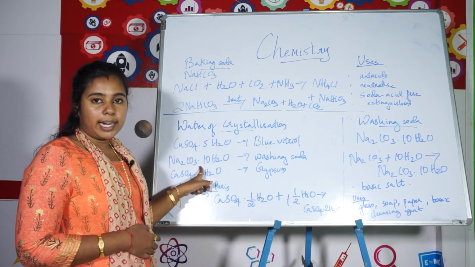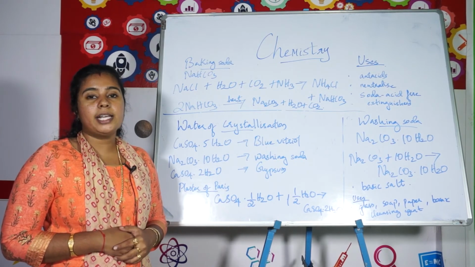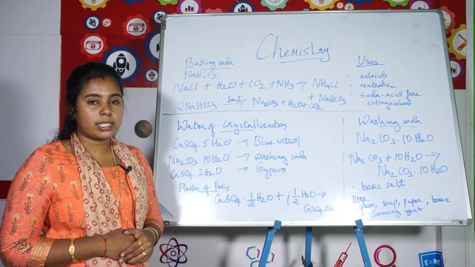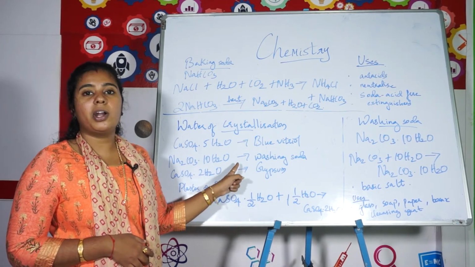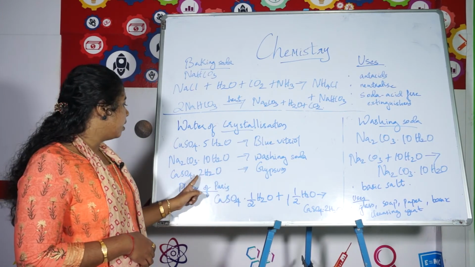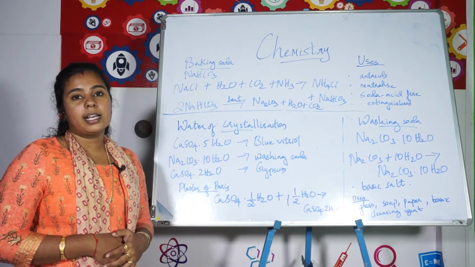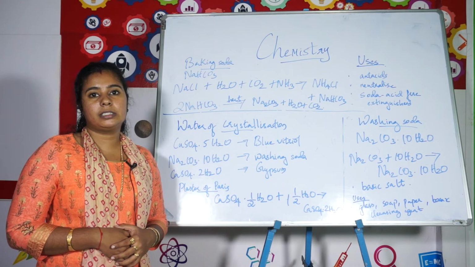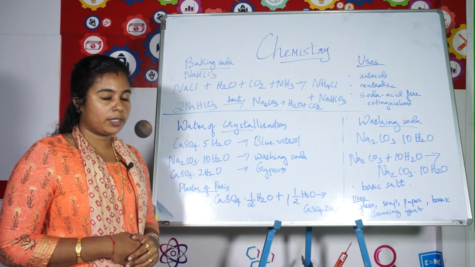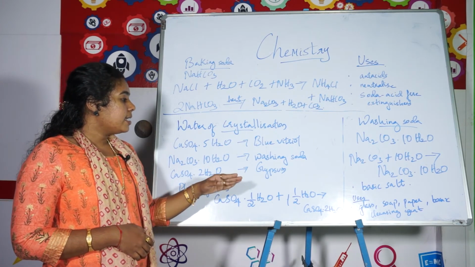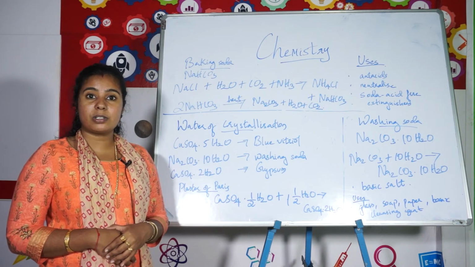Now, another hydrated salt is washing soda, that is sodium carbonate 10H2O, Na2CO3.10H2O. It is known as washing soda. That is sodium carbonate decahydrate. 10 molecules are there, so decahydrate. Another hydrated salt is gypsum, that is CaSO4.2H2O, calcium sulfate dihydrate. And this gypsum is generally prepared from plaster of Paris.